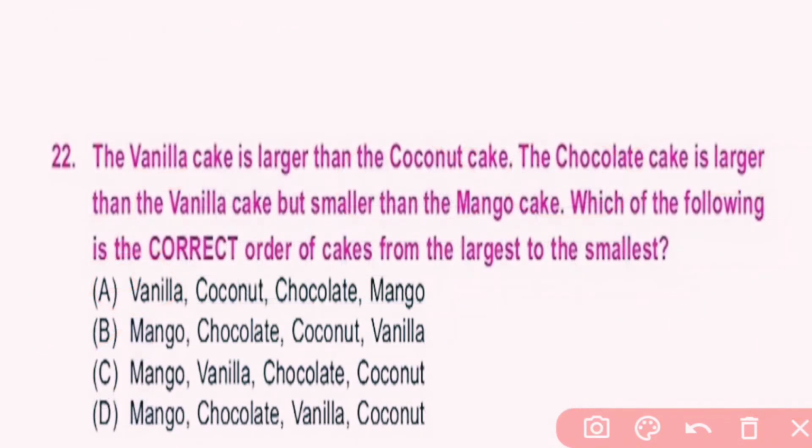Question number 22. The vanilla cake is larger than the coconut cake, and the chocolate cake is larger than the vanilla cake but smaller than the mango cake. Which of the following is the correct order of cakes from largest to smallest?